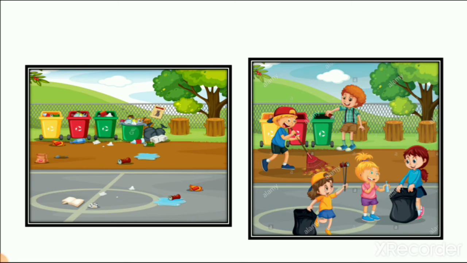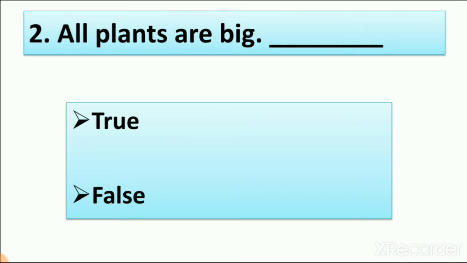Now let's see number 2. All plants are big. So in lesson number 3, we learn about plants. We also learn about different types of plants. So we have to answer that all plants are big, yes or no? We see a banyan tree, it is a big plant. When we see a rose plant, is it big? When we see coriander, is it big? No. Why? Because they are small.